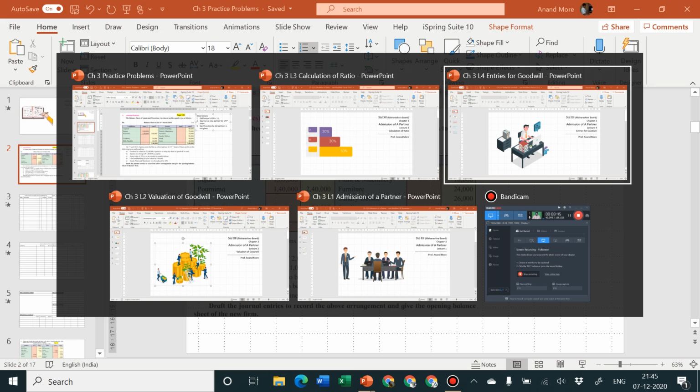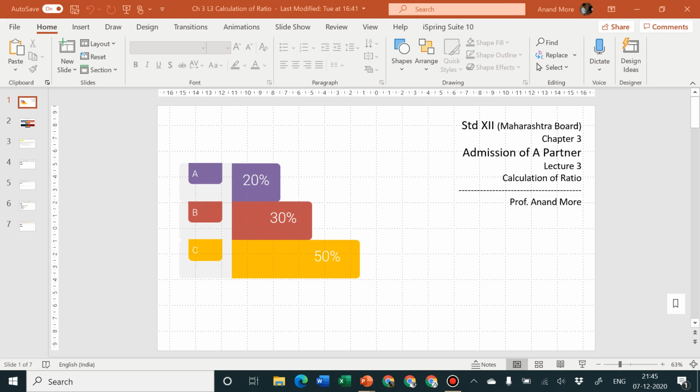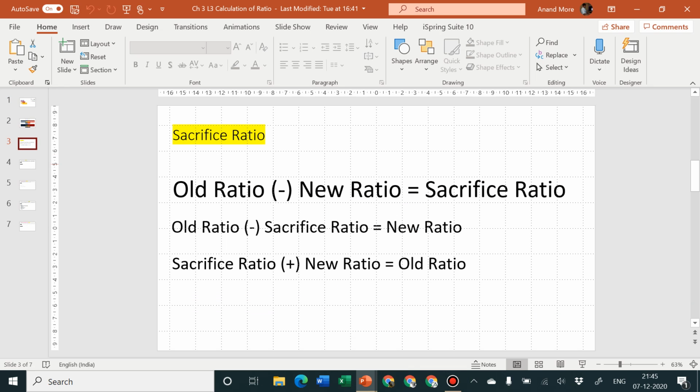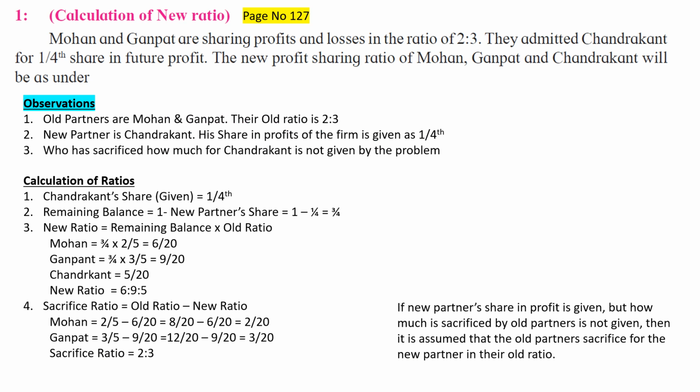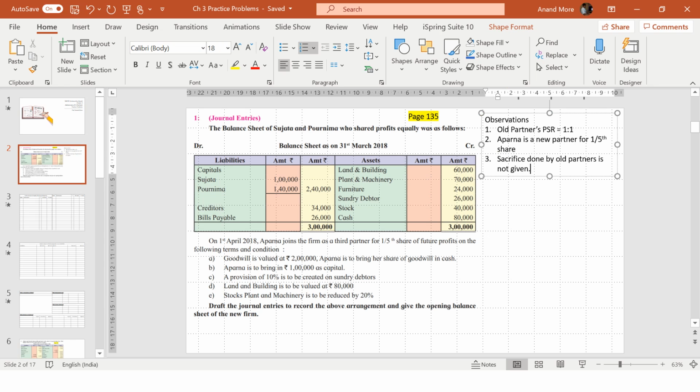If you have forgotten that particular thing, I'll recommend you to use the presentation which I had taught you about calculation of ratios. I hope you remember this formula: old ratio minus new ratio is equal to sacrifice ratio. And then we had seen 4 different problems. If you remember, this problem is similar to the problem which we are solving now. Mohan and Ganpat are sharing profits and losses in the ratio of 2:3. They admitted Chandrakant for 1/4 share in future profits. New PSR was so and so. So how to calculate? Old partners Mohan and Ganpat, their old ratio is 2:3. New partner Chandrakant, his share of profit is given as 1/4. Who sacrificed how much for Chandrakant is not given by the problem. Exactly the same situation as our problem.